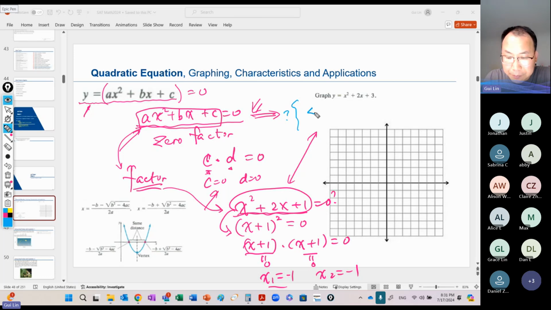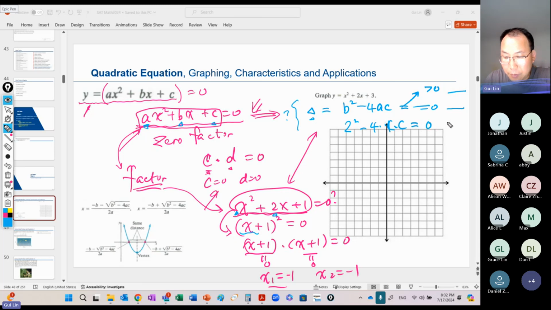the discriminant, right? For the discriminant, we use the coefficient of x squared, the coefficient of x, and the constant number. How do we describe it? It is b squared minus 4ac, right? If it is greater than 0, they have two solutions. If it equals 0, they have only one solution, like this kind of example. So b equals 2, a equals 1, c equals 1. So finally we get 0, so you have one solution.